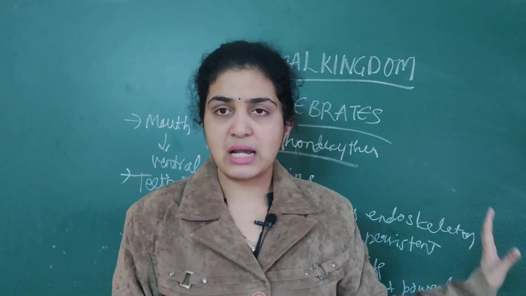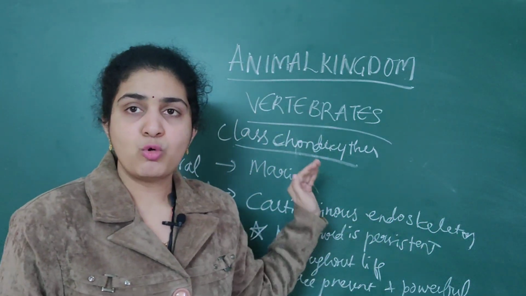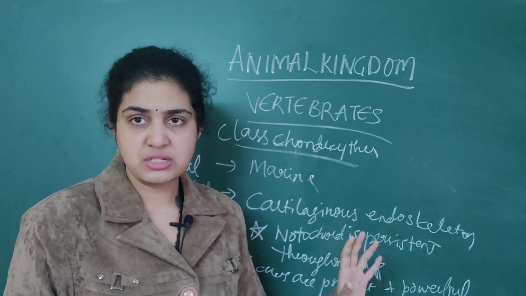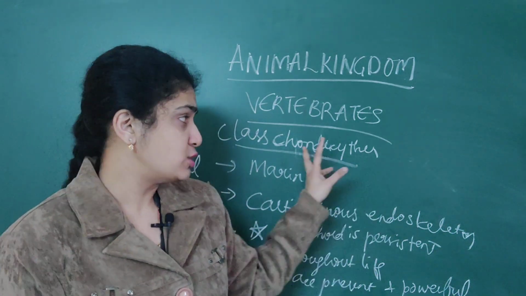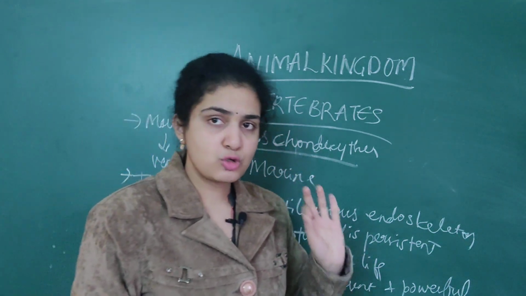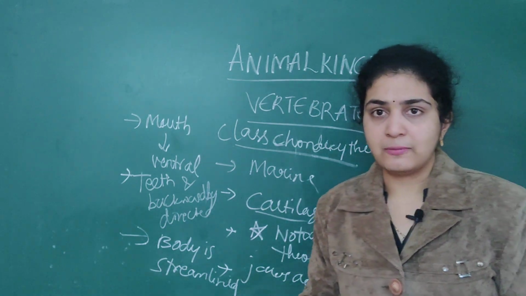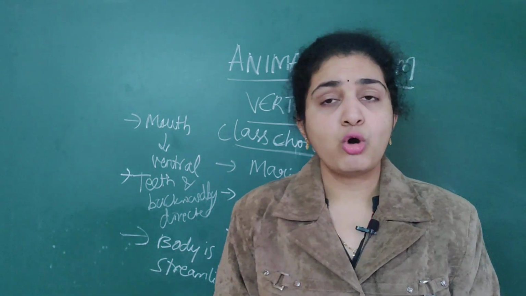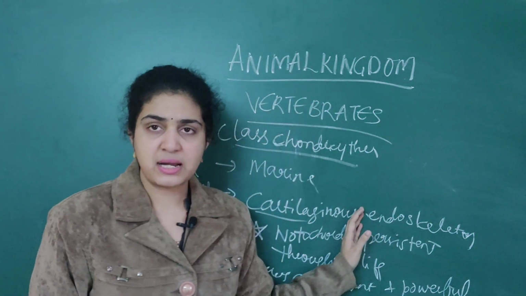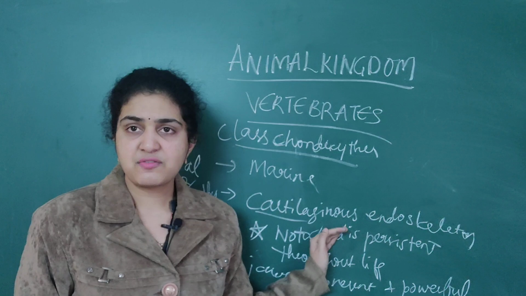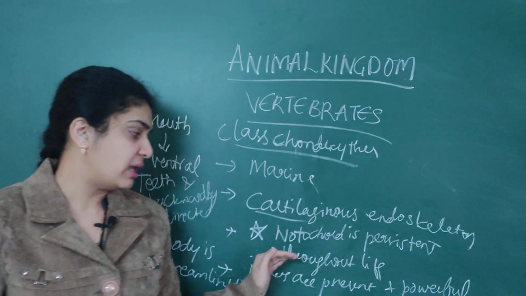See, first when you come to class chondrichthyes, they are marine organisms. That is mostly they live in the oceans itself. Then later, what is the endoskeleton which is present? You can remember like C and C, class chondrichthyes, then it is cartilaginous endoskeleton. As well as next, notochord is always persistent throughout the life. The one specific feature that is very important is notochord is persistent throughout the life.